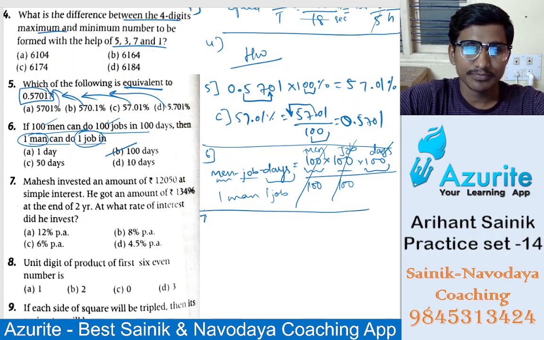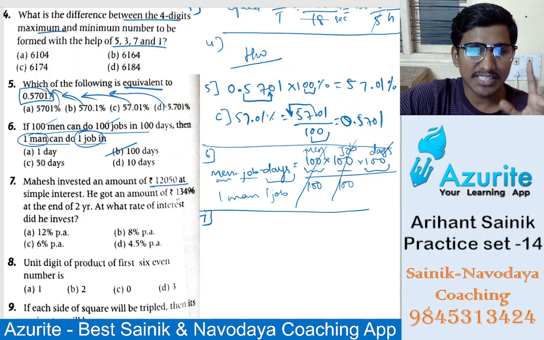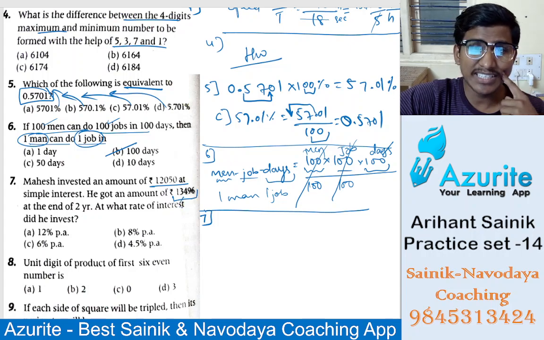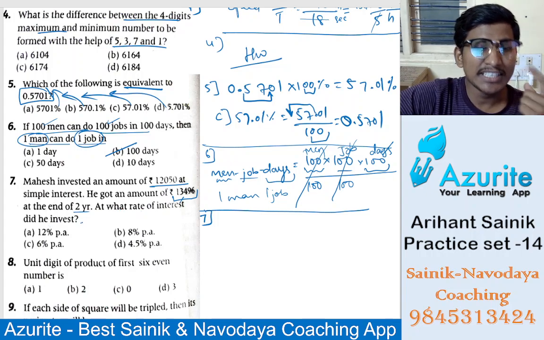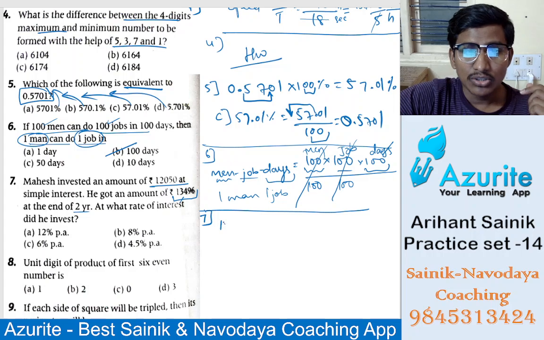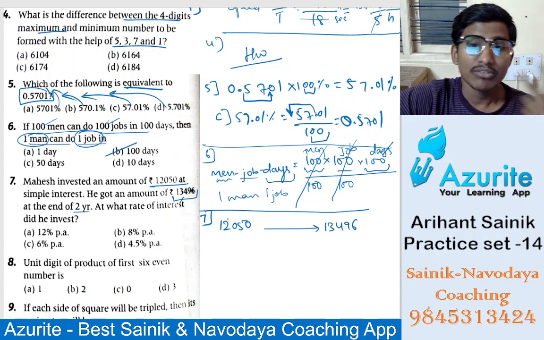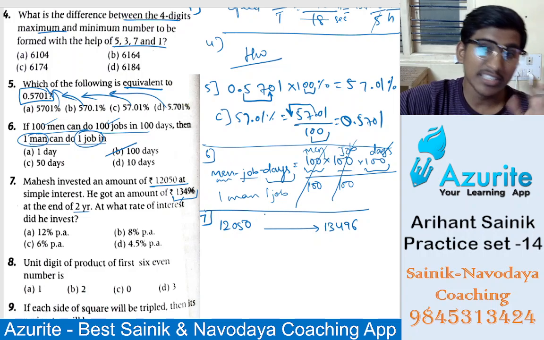Mahesh invested this amount at simple interest. He got an amount of 13,496 at the end of 2 years. At what rate did he invest? So how much did he have? 12,050 he had, and he got 13,496. What is the profit? That is the interest.